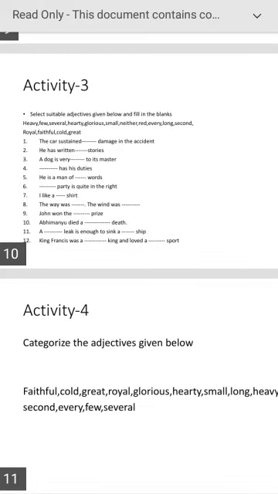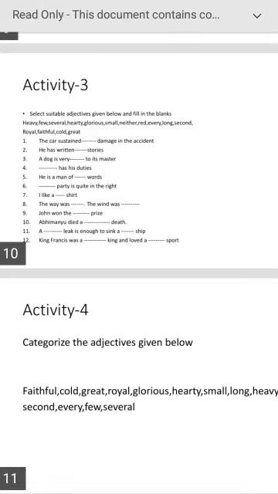Dash man has his duties. Every man has his duties. He is a man of dash words. He is a man of few words.